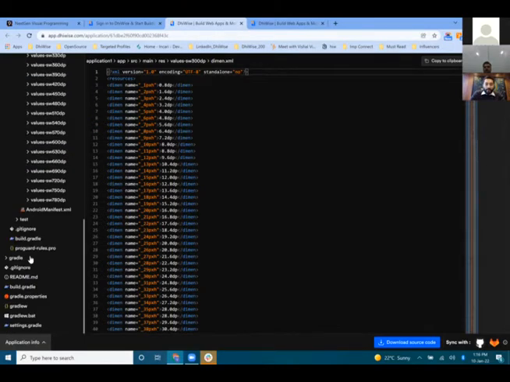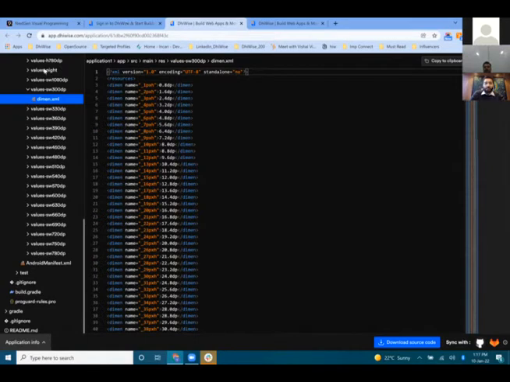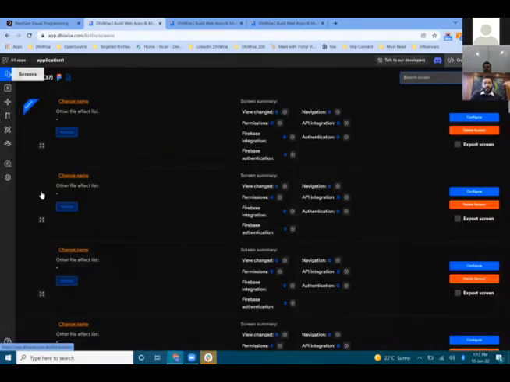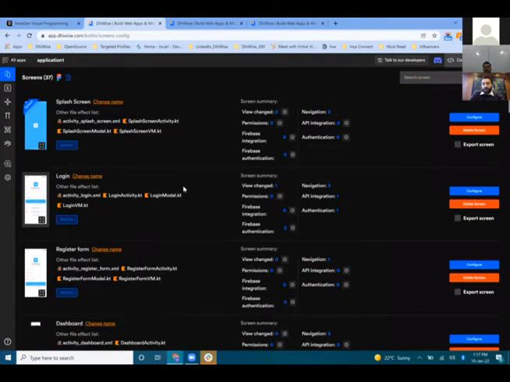We will write your ProGuard rules. As I said, we will set up your Gradle files. You can even set up the runtime permission and everything. It's not just restricted to one thing. There are lots of actions that you can do on this particular screen.